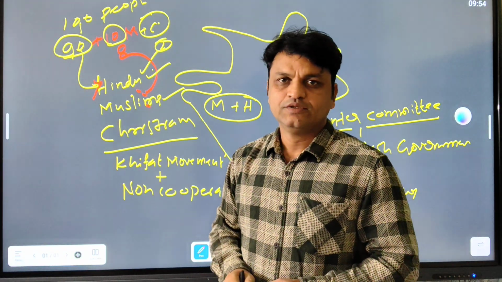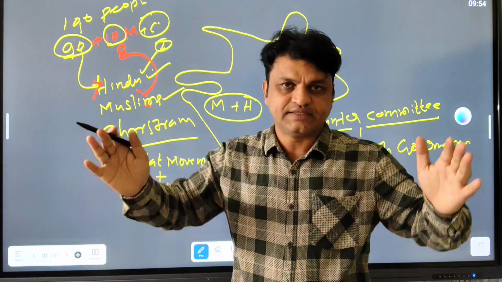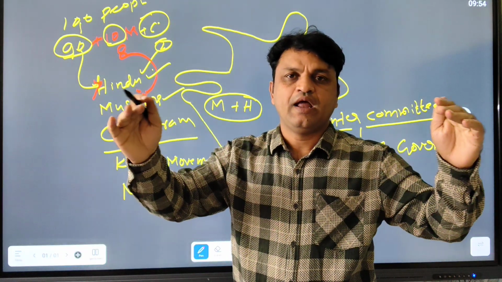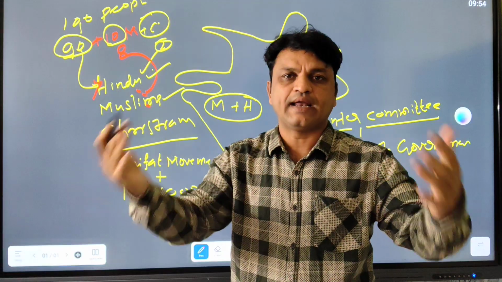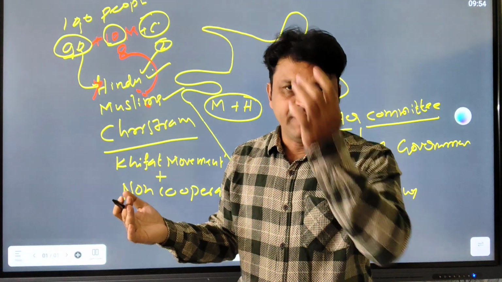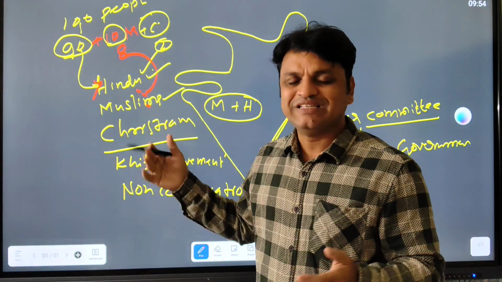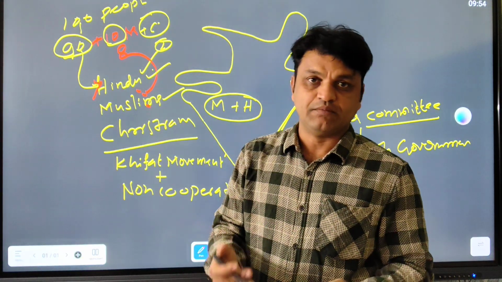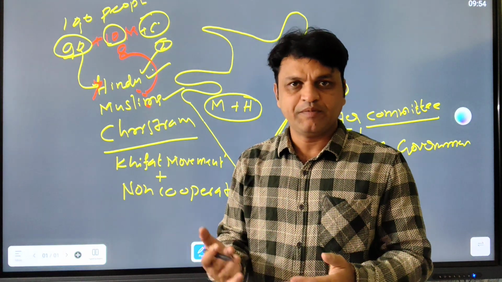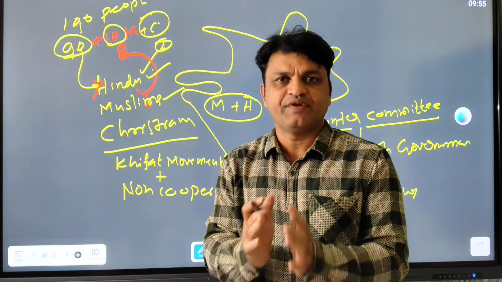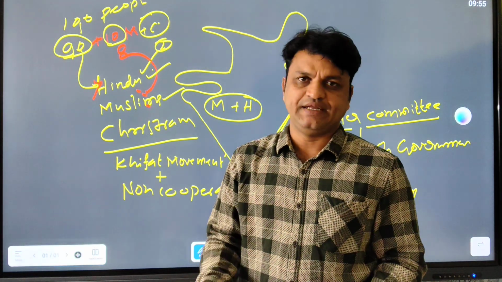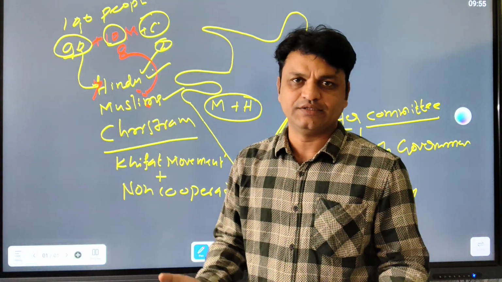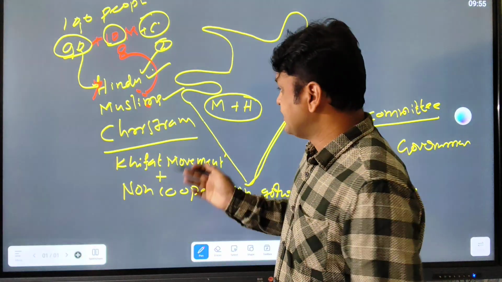As a result, differences occurred, and Muslims started their own organization, the All India Muslim League. The Indian National Congress is not meant for the Hindus only; every community was there, such as Maulana Abdul Kalam Azad. But some people dissented and started their own organization. This is called democracy. In a democracy, everyone has the right to start their own association, which comes under fundamental rights. That is a different story.